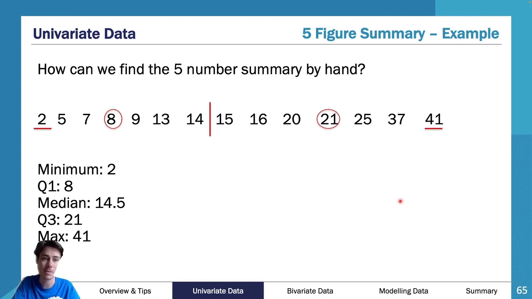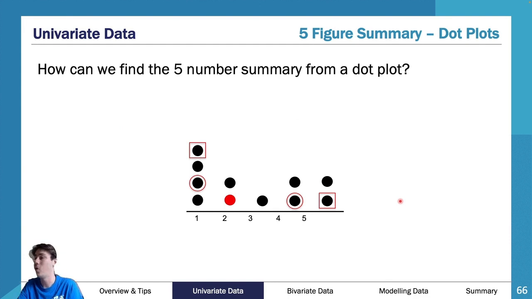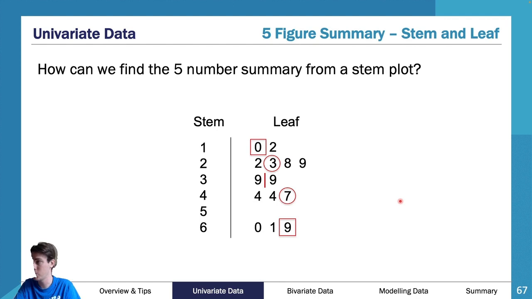Well, my min is going to be my smallest number, and my max is going to be my biggest number. So if it's in order, I just go to the end, I go to the front, and I go to the end. Now you can do the same on a dot plot. We already talked about the median before, but you can do the exact same thing on a dot plot. You have this information, you can go ahead and do it. You can do it on a leaf plot. You can do it all the same. But the single best way to represent a 5-figure summary is through a box plot.